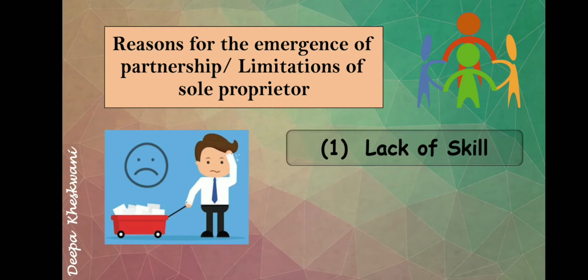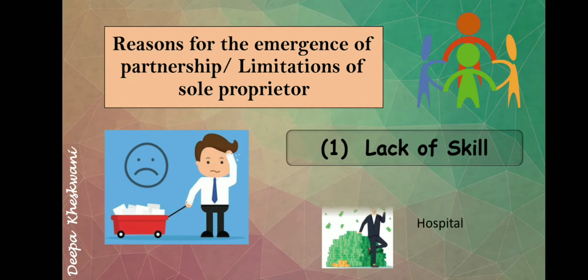For example, one rich person who is not a doctor but wishes to open a clinic or hospital. By using all the funds, that person can open a hospital. But how will that person treat the patients? As he doesn't have the skill of a doctor, he has to appoint staff.